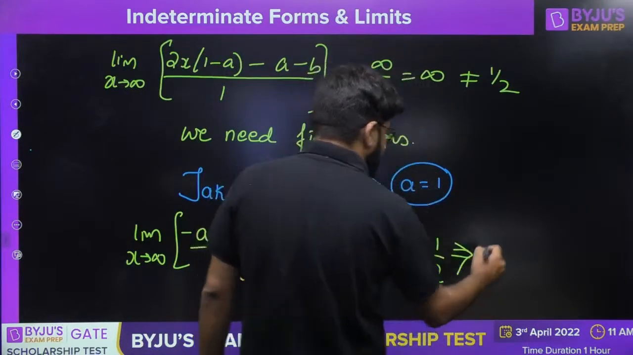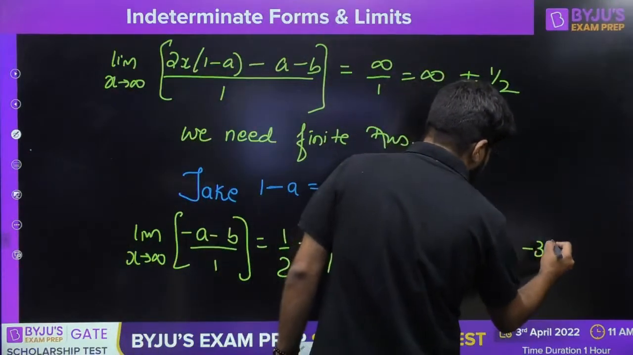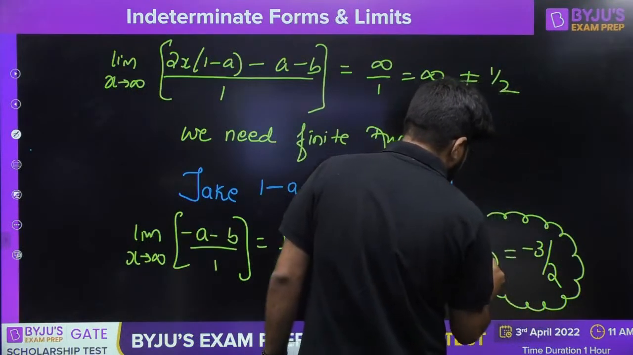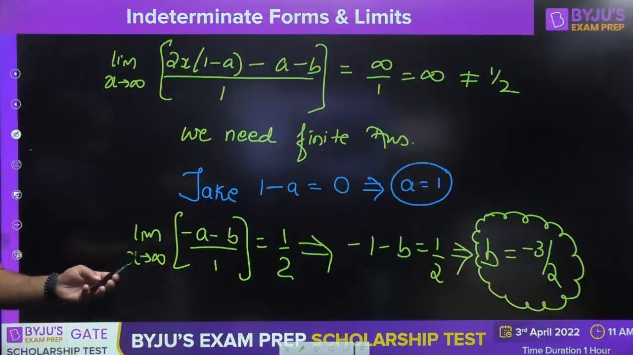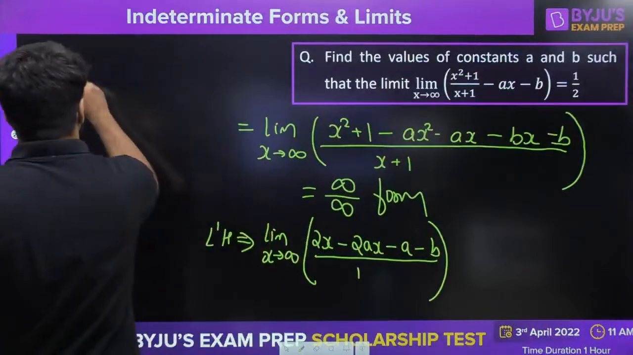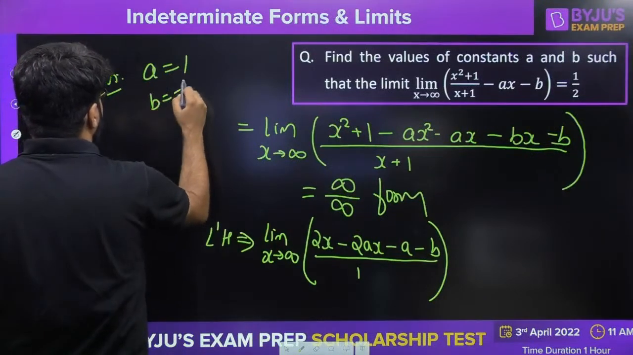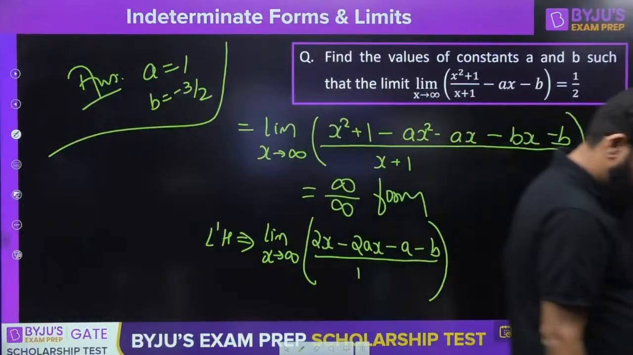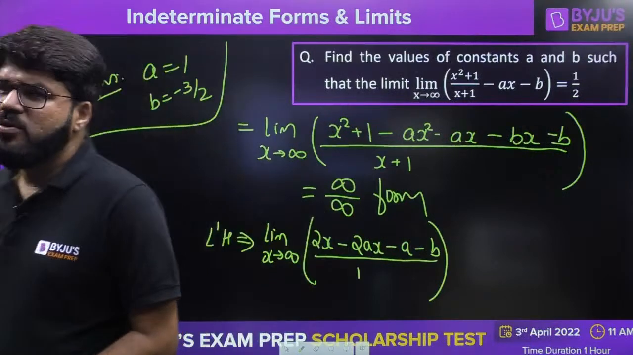From here I also get the value of b. b is minus 1 minus half, which is minus 3 by 2. A is 1, b is minus 3 by 2. That's my answer. A is equal to 1, b is equal to minus 3 by 2. That's a good question.